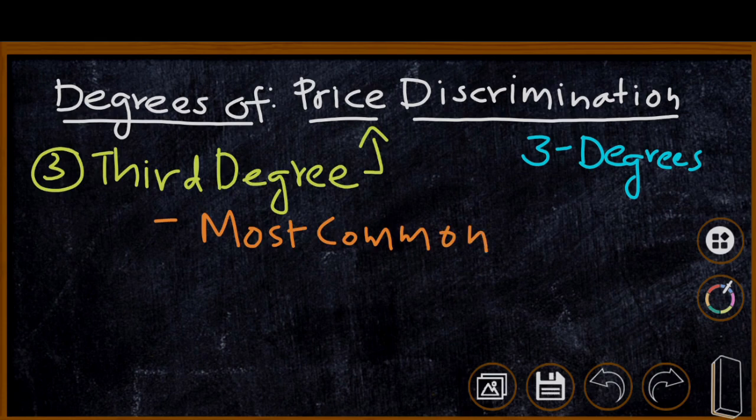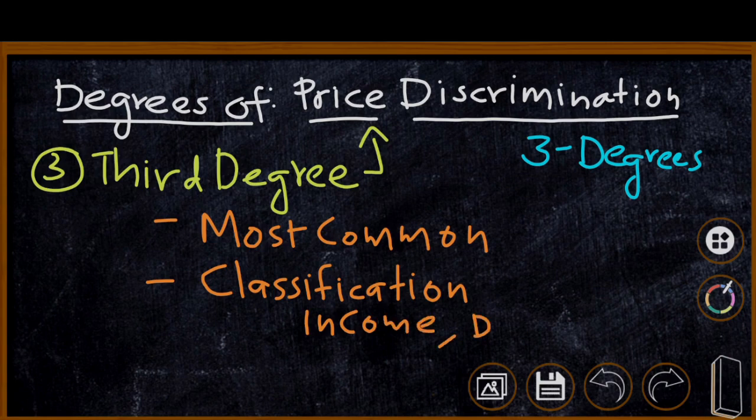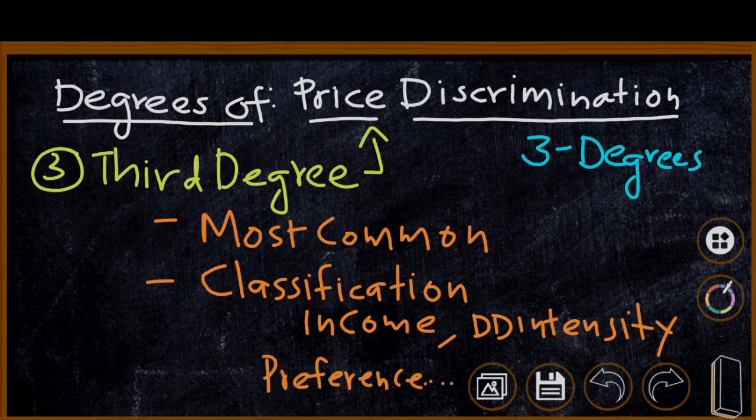Here the customers are classified into different groups by the monopolist, either on the basis of income or on the basis of the intensity of demand or on the basis of preference towards the commodity, etc. That means on the basis of income, demand intensity, preference, the monopolist is classifying customers into different groups and charging different price from them. This is the most common form of price discrimination, which is of third degree.